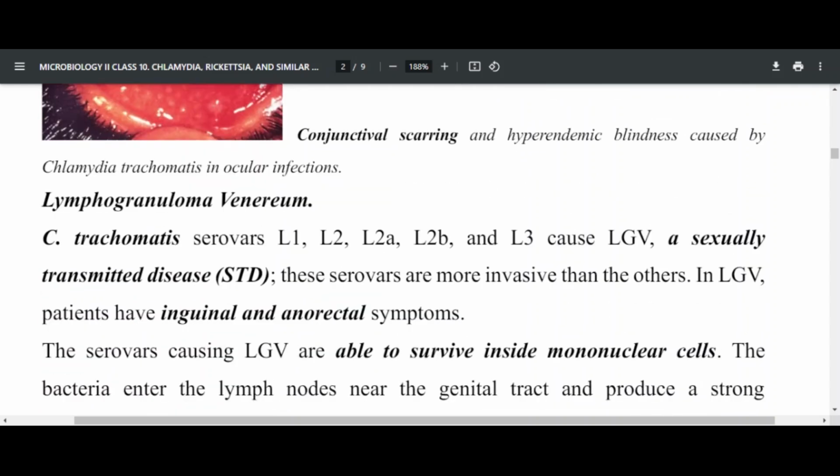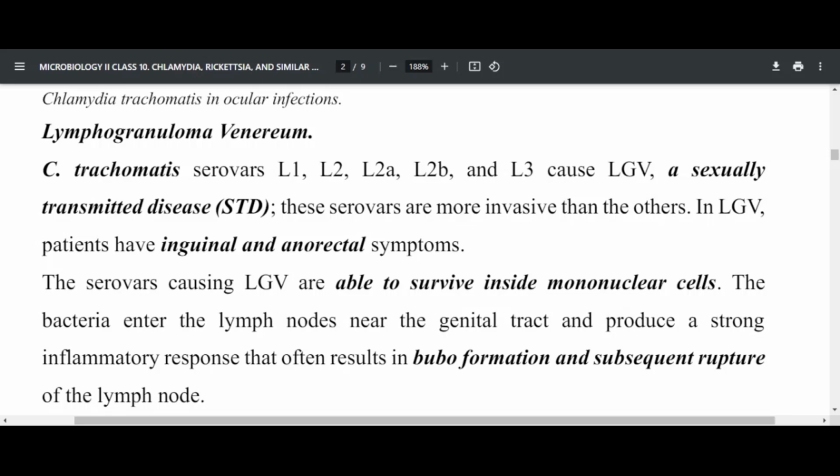The second infection caused by Chlamydia trachomatis is called lymphogranuloma venereum. Of course, it's caused by Chlamydia trachomatis serovars L1 to L3. This is what you call lymphogranuloma venereum. It is a sexually transmitted disease, and the serovars are more invasive than others.